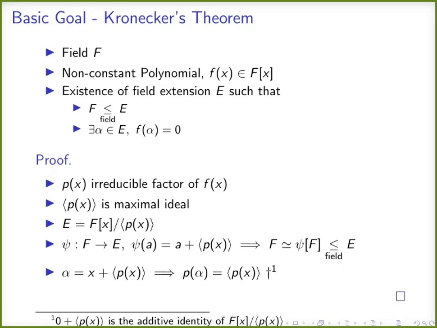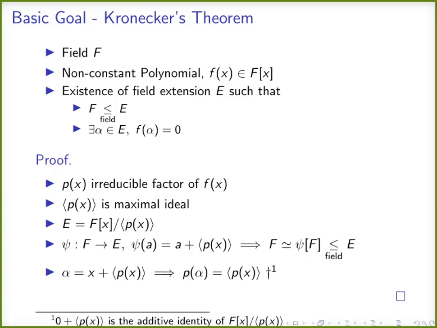A plus the ideal generated by p of x is the set of all polynomials generated by p of x to which a constant term a is added. A is a constant term, something like a plus 0x plus 0x squared, and so on. So practically it is a constant function a.